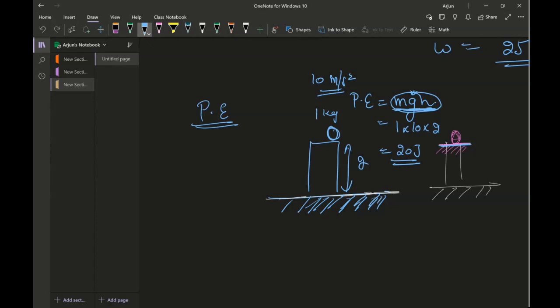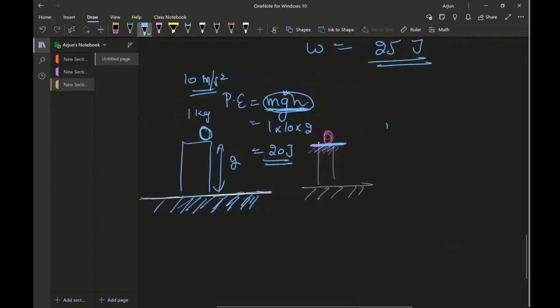Now, with respect to the place on the top of the cliff where the ball is, what is the height? The height is 0. So the potential energy in that case will be mgh, 1 times 10 times 0, which is 0.